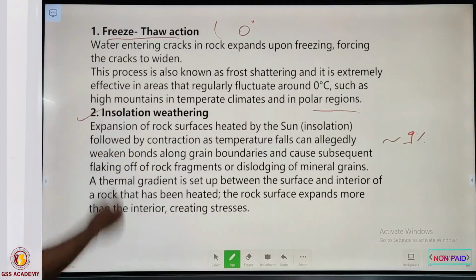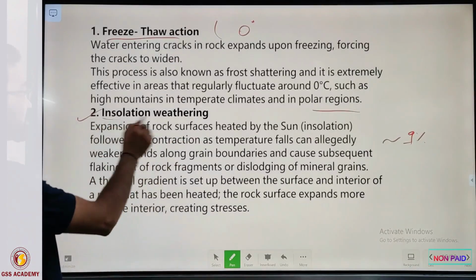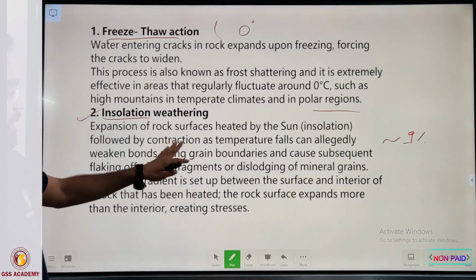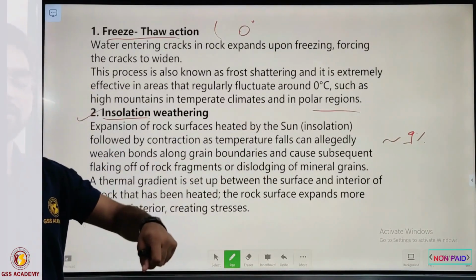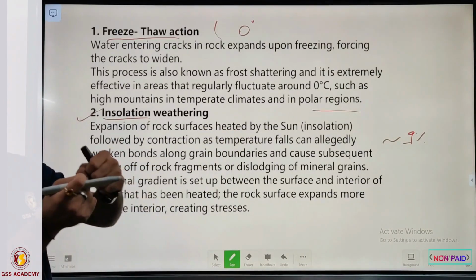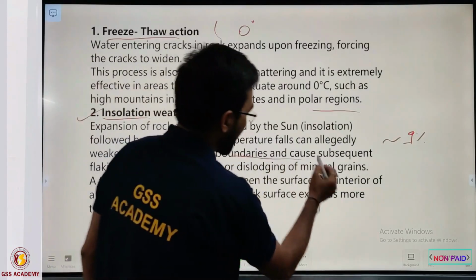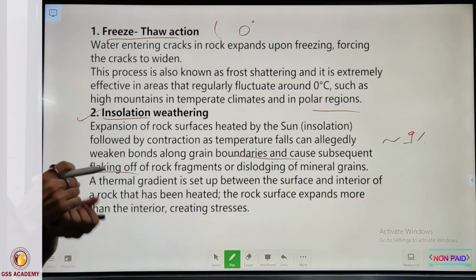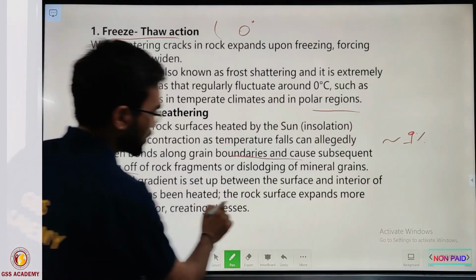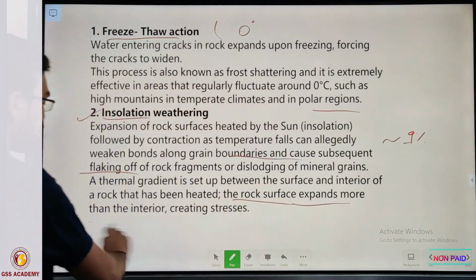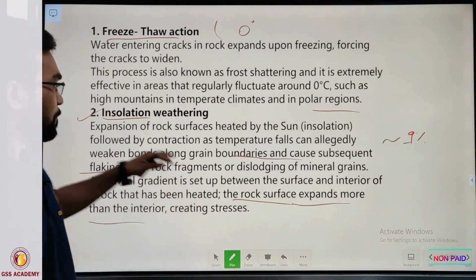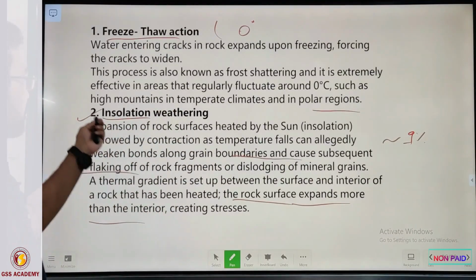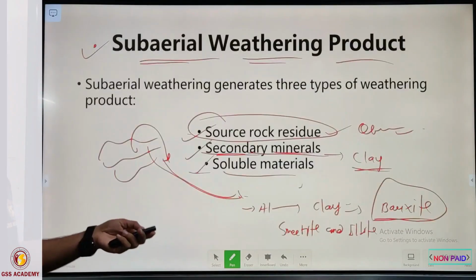The next one is insolation weathering. As the name suggests, it is due to differential heating. Like if the temperature in the day is 35 or 40, and at night it is 4 or 10 degrees, they create a thermal gradient. And that gradient, day by day, creates weakness in the rock, or small fractures, as the rock surface expands more than the interior, creating stresses. That is why it also generates fractures in the rock. So insolation is one of the most important phenomena of physical weathering.